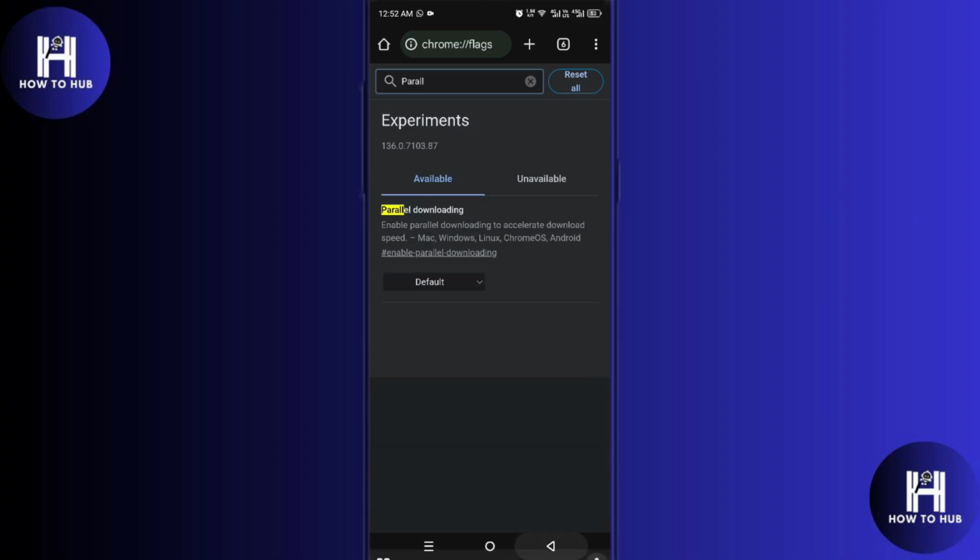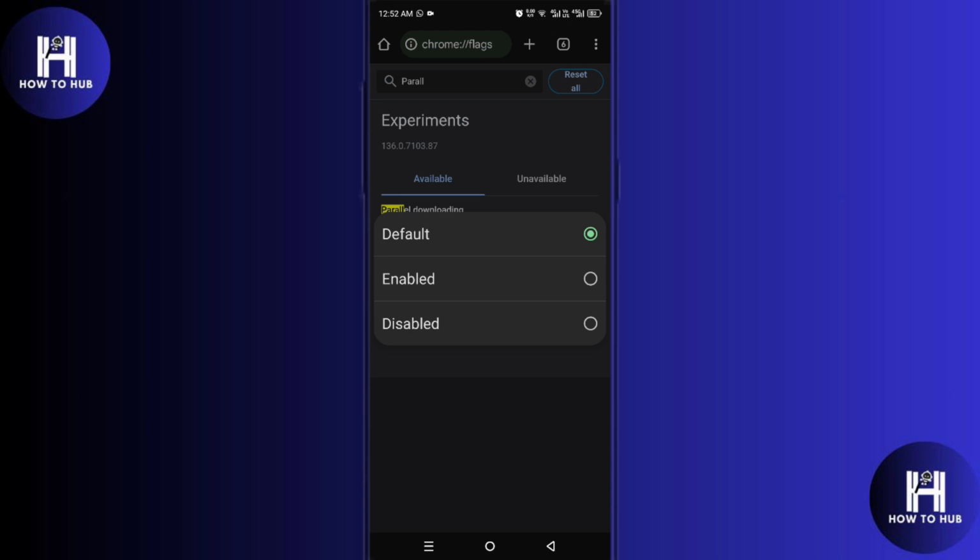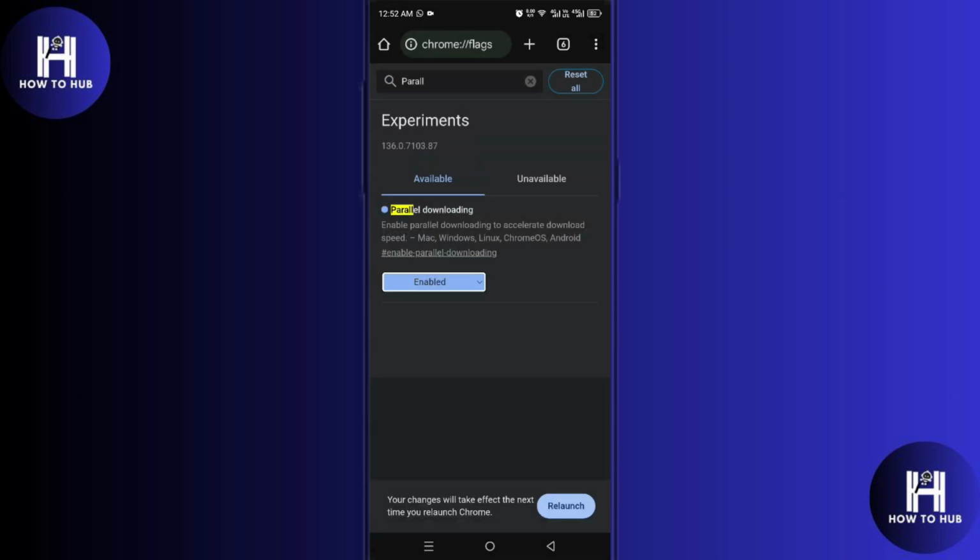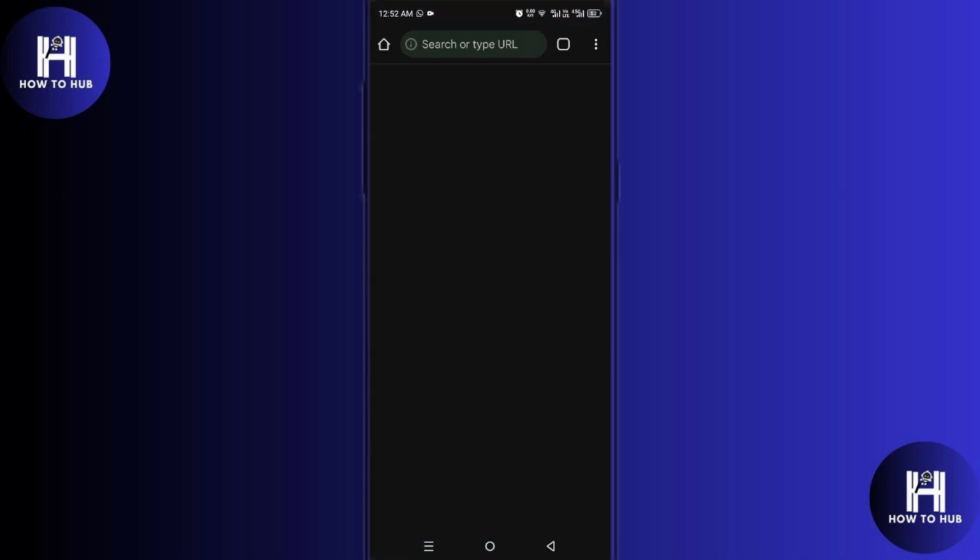Now you will see the parallel downloading option. Tap on Default and select Enable. It will now ask you to relaunch Chrome. Tap on this option to restart the browser and wait for it to reopen.